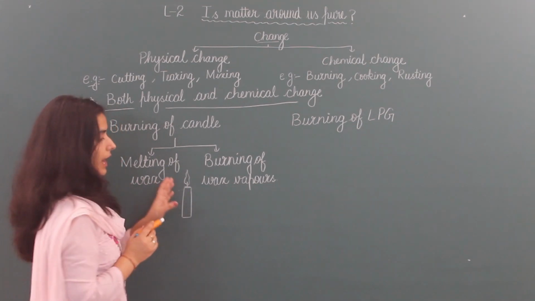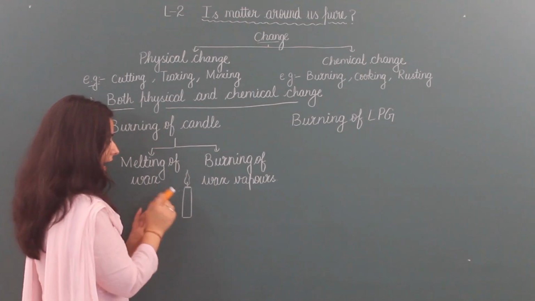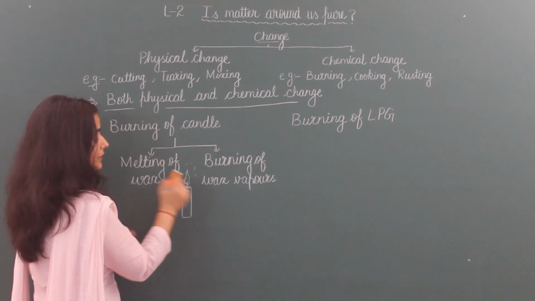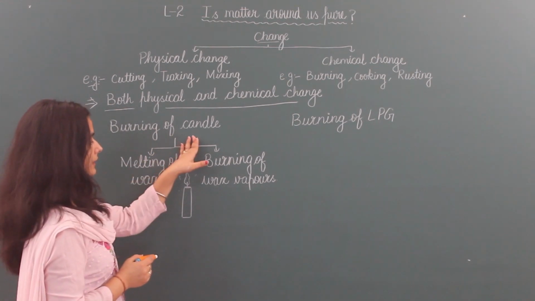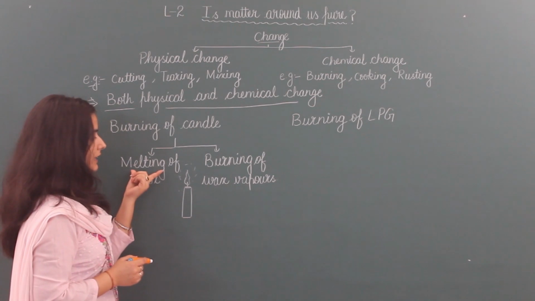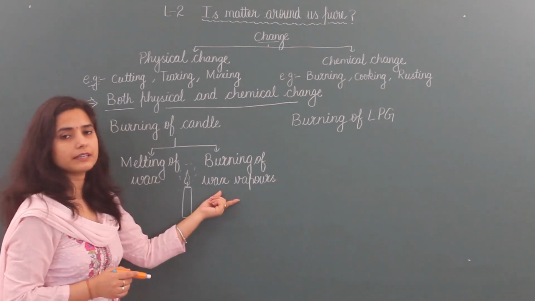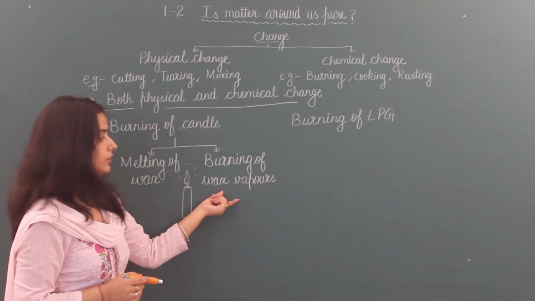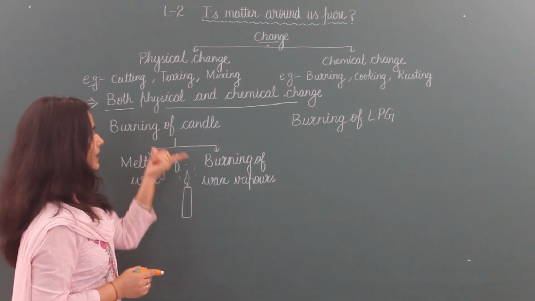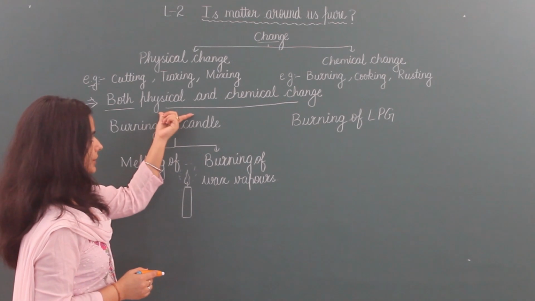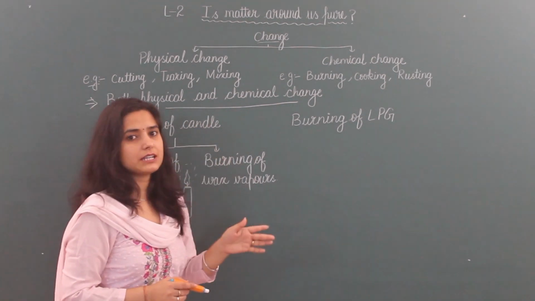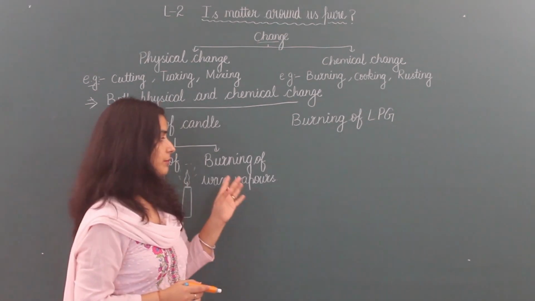It converts into vapors, and then those vapors burn in this flame and produce light. So for burning of a candle, these two are important. If wax does not melt, then the candle cannot burn. So both are necessary. That's why burning of candle is included in both physical and chemical change, not single physical, not single chemical.